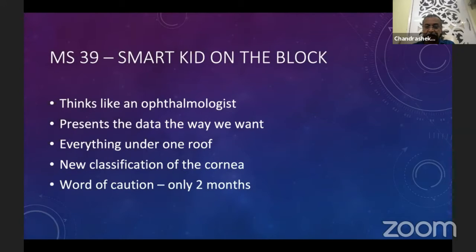There is a new classification of the cornea now, which has started because of this. Dr. Rohit Shetty has always been telling us that you treat epithelium separately from the rest of the cornea, and we used to use it only for a few things. But now we realize how important epithelium is and how many times it can create problems for us. It has been with me somewhat over 2 months, so I still have a lot of learning to do.